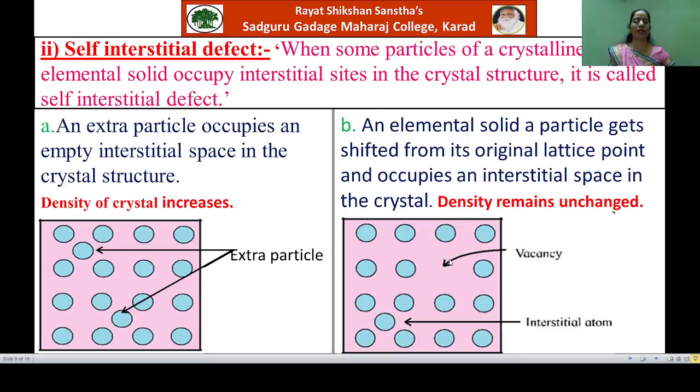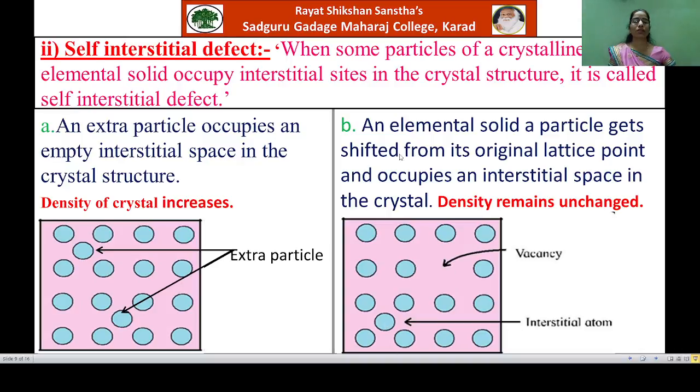Means here the particle is not missing, but it is only changing its regular site. Now here it is interesting to note that at the site where the particle has changed its position, a vacancy is created, while the interstitial space where the particle is occupied creates the interstitial site.